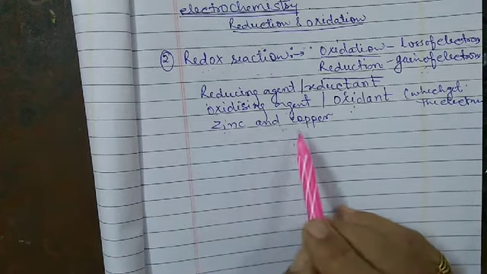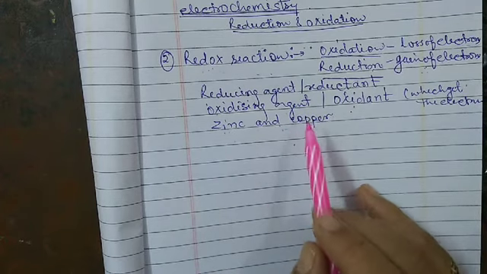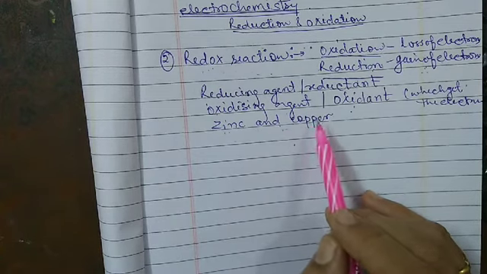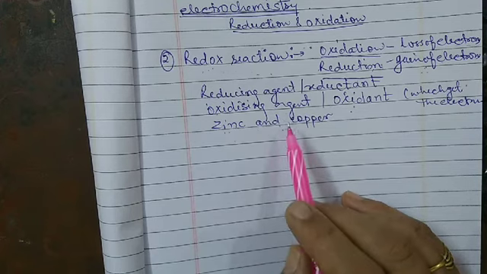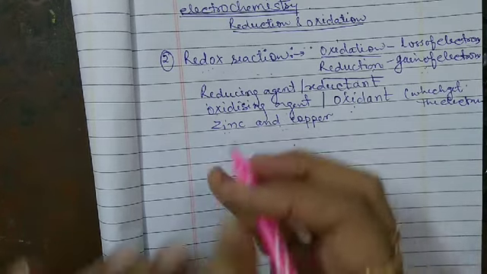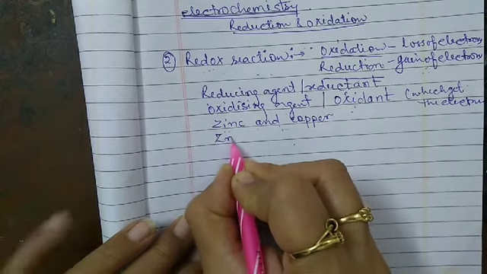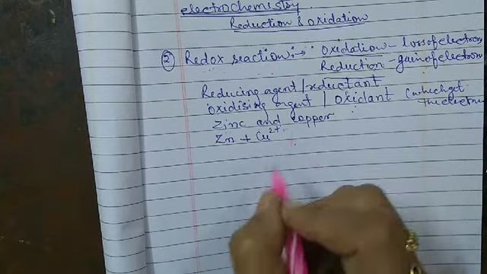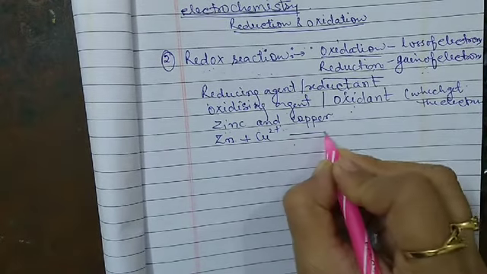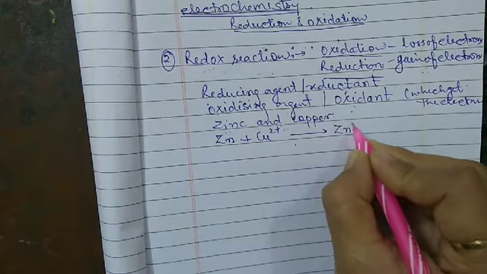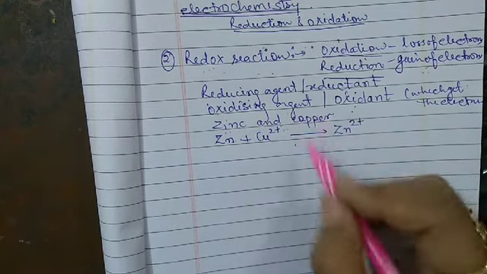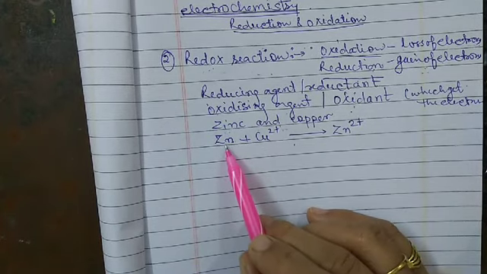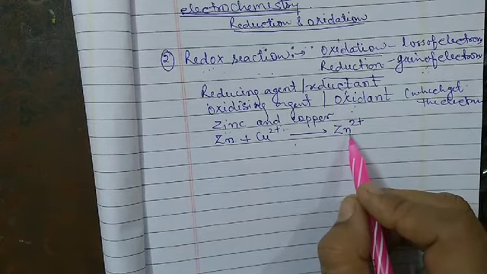and if it loses electrons it gets oxidized, whereas Cu2+, that is the copper ion, gains electrons and gets reduced. Now how? Let us take the reaction. Zinc plus copper ion, that is Cu2+. Now what happened? It becomes Zn2+. Why does it become Zn2+? Because here zinc loses the electron, so it becomes Zn2+.